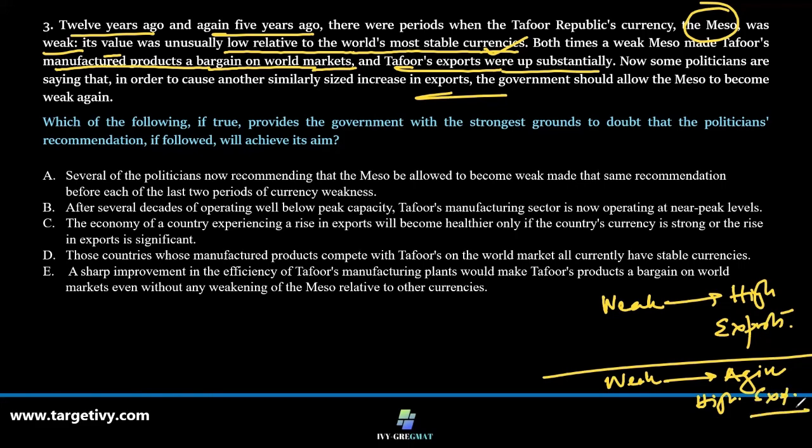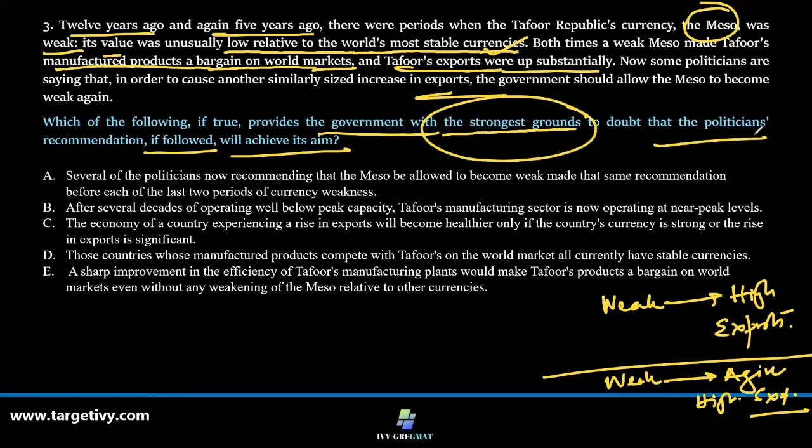Now the question is, which of the following, if true, provides the government with the strongest ground to doubt that the politicians' recommendation, if followed, will achieve the aim. Now, the author is saying the government will have the strongest ground to doubt the aim that this will happen.